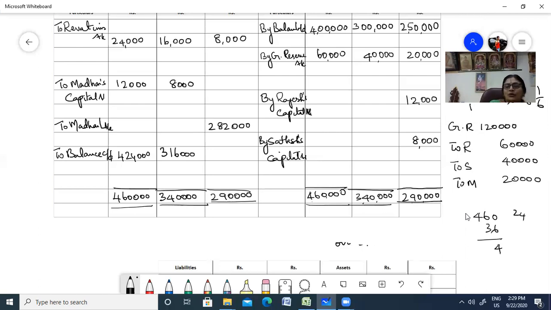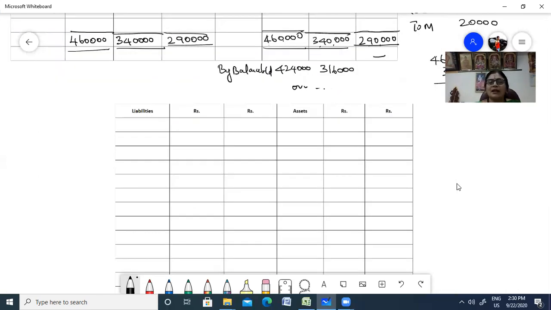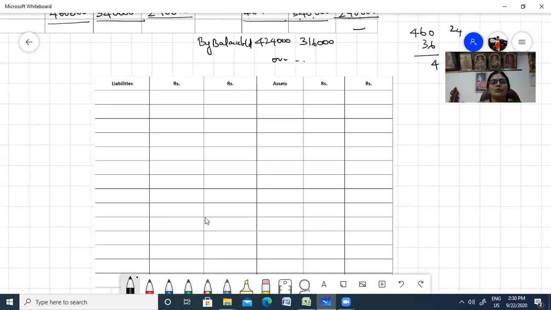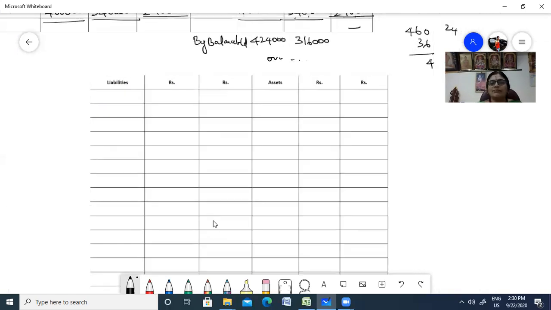Now Madan is going to retire. You don't have any balance here. Bring down the balance. By balance brought down, 4 lakh and 24,000 and 3 lakh and 16,000. Right? So that's it. We have completed the last stage. Now we're going to do our balance sheet. Right?